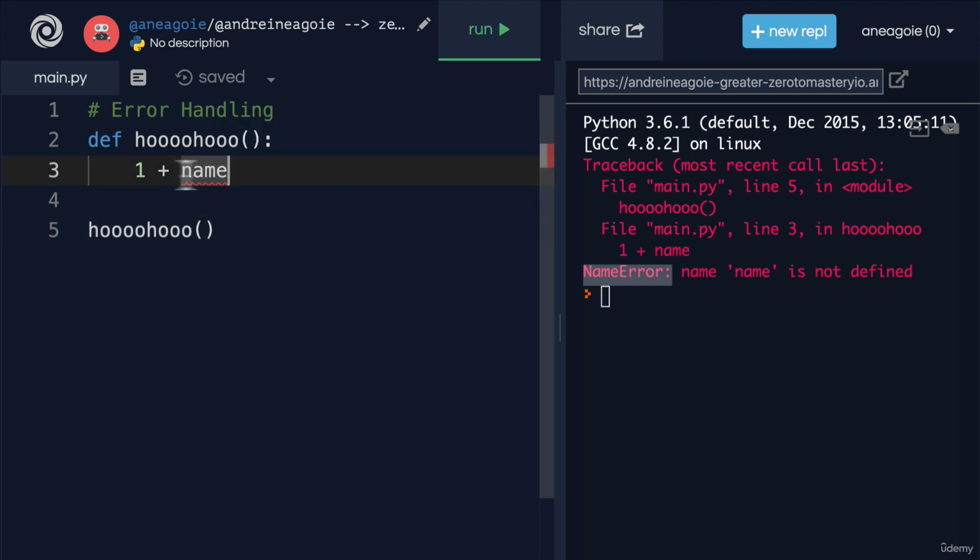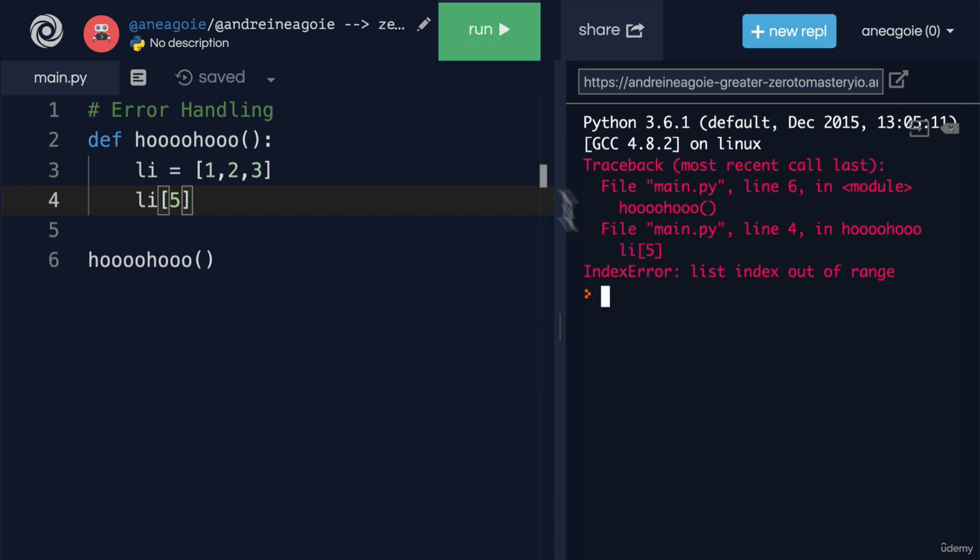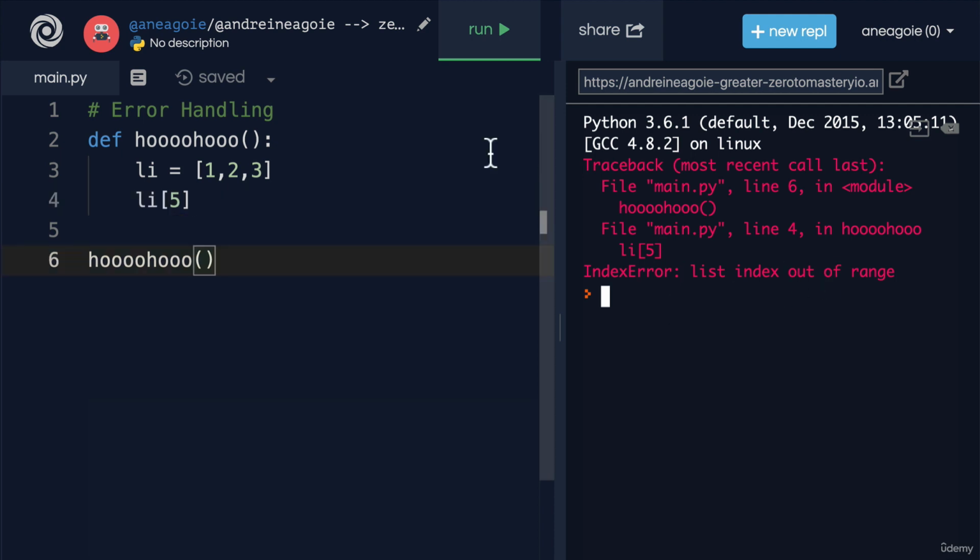But what about this? What if we have a list, let's say li, 1, 2, 3, and I access li, let's say, an index of 5. If I run this, I get an index error. List index is out of range. What if we had a dictionary? So let's say we're creating a dictionary here.